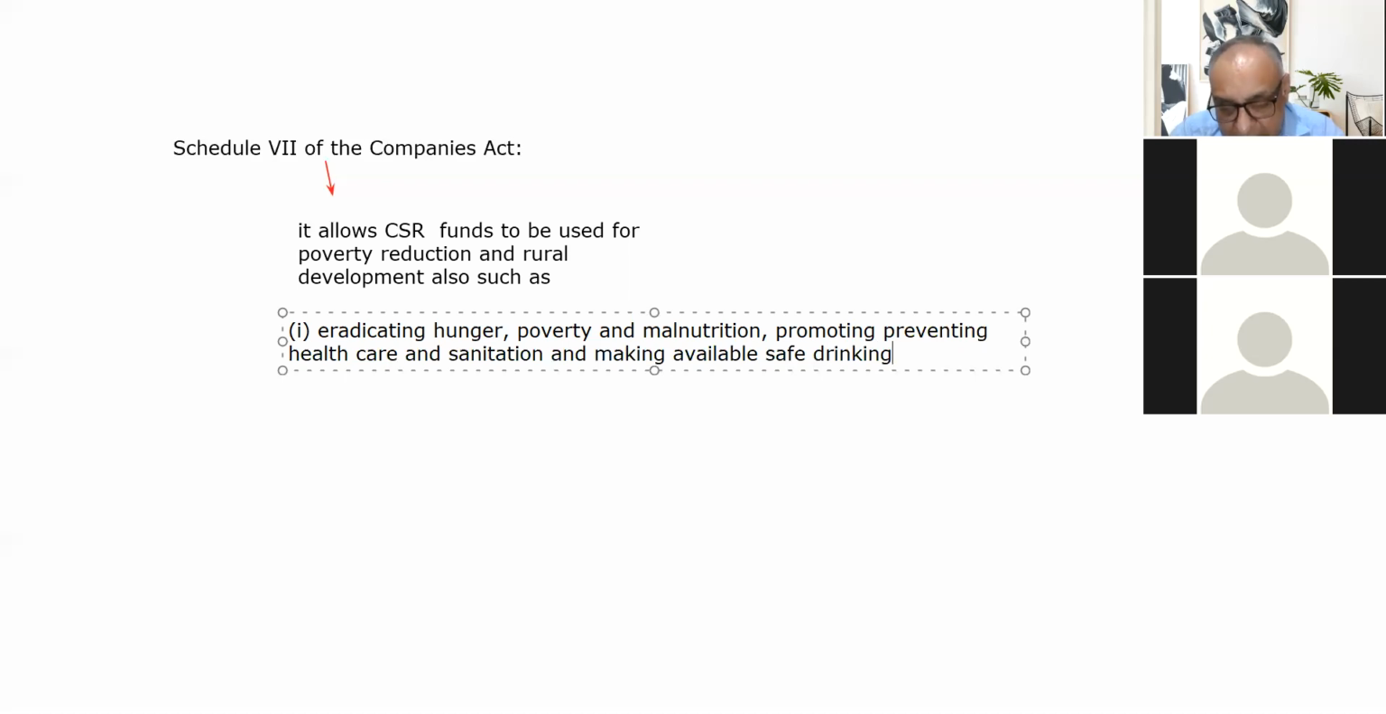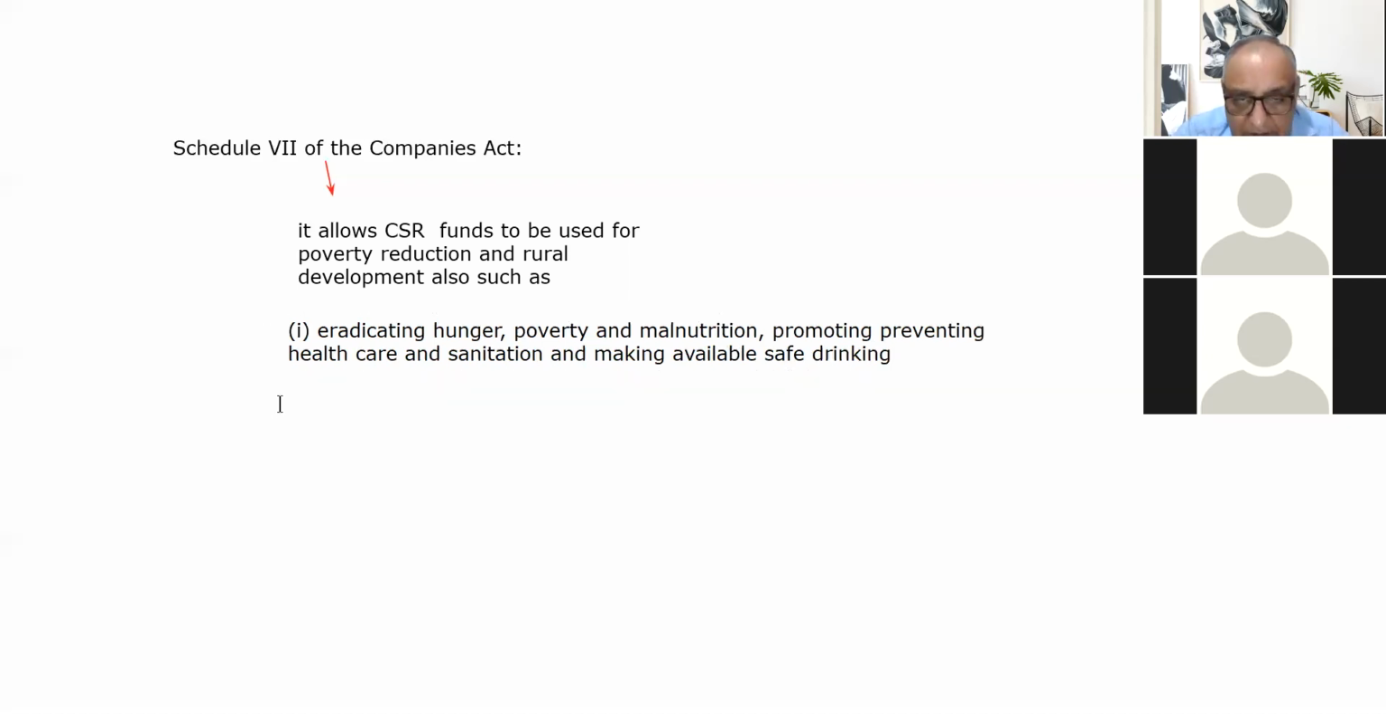The question can be asked whether there is any provision that corporate social responsibility funds can be diverted for rural development or poverty reduction. Such types of questions can be asked. So one is eradicating hunger, poverty, malnutrition, and second is promoting preventive health care and sanitation, and making available safe drinking water. This is mentioned in clause 1 of Schedule 7 of the Companies Act.